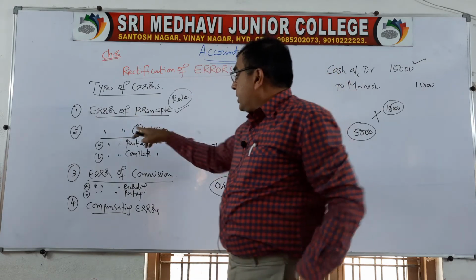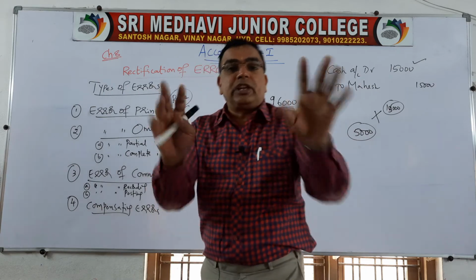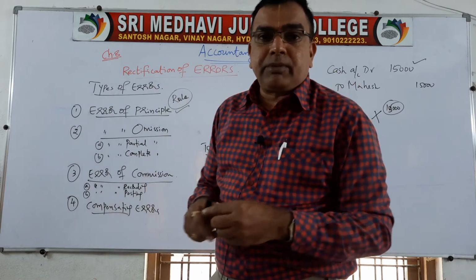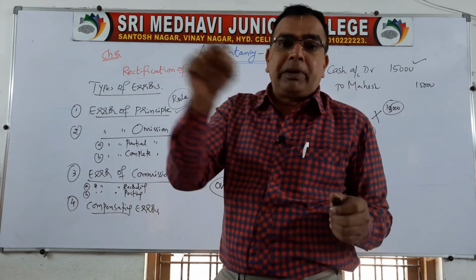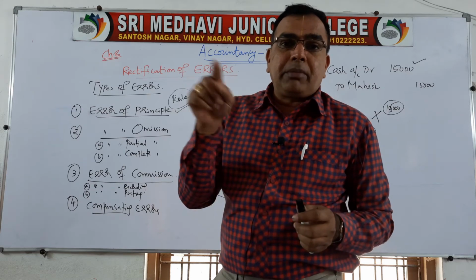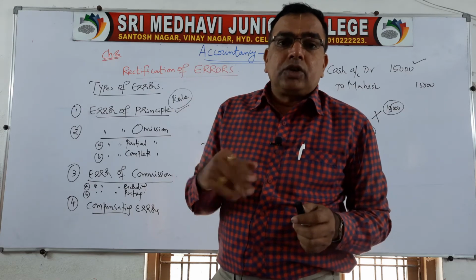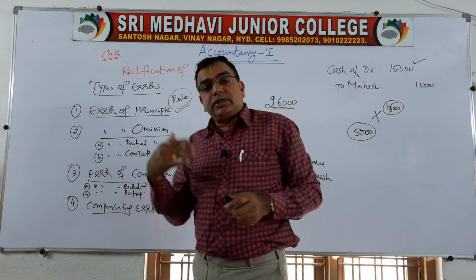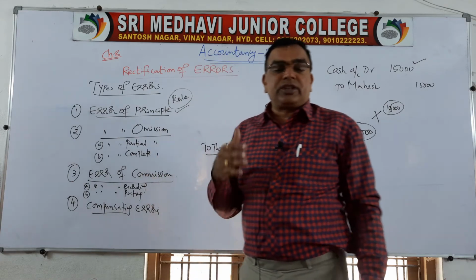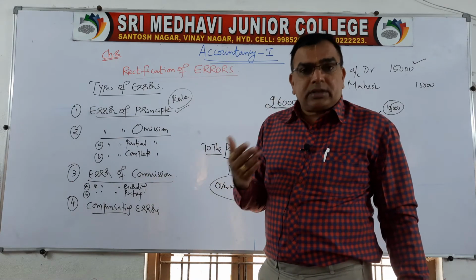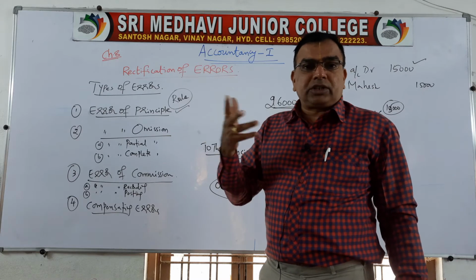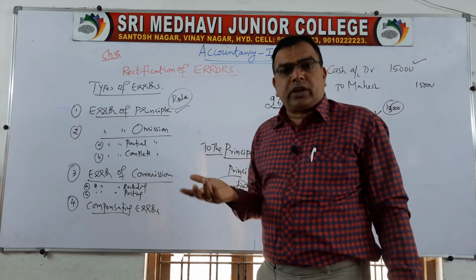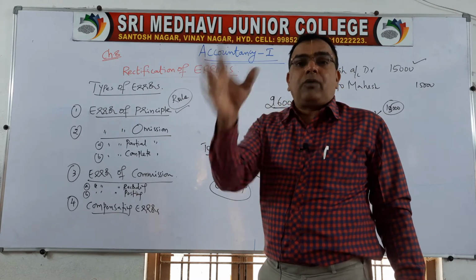Second one is error of omission. Omission means leaving. Many times you people also write on the paper, please omit it. O-M-I-T, omit means छोड़ देना. So sometimes while recording business transactions into the books of accounts, some accountants, due to work pressure, due to problems, or by ignorance, may avoid a transaction.